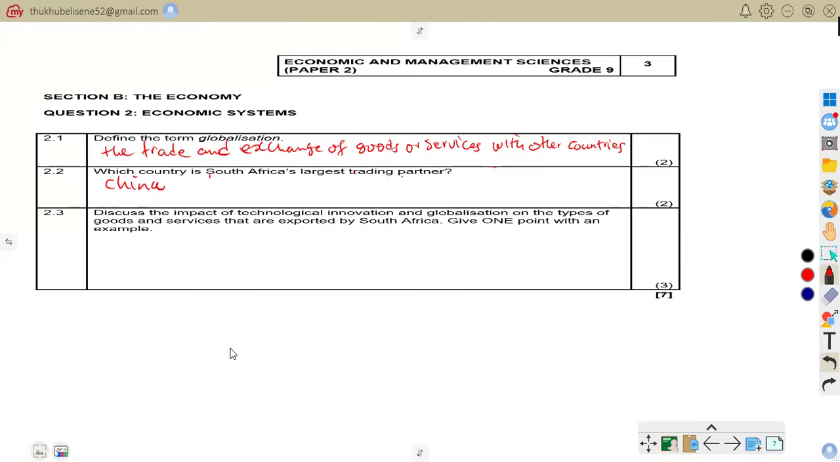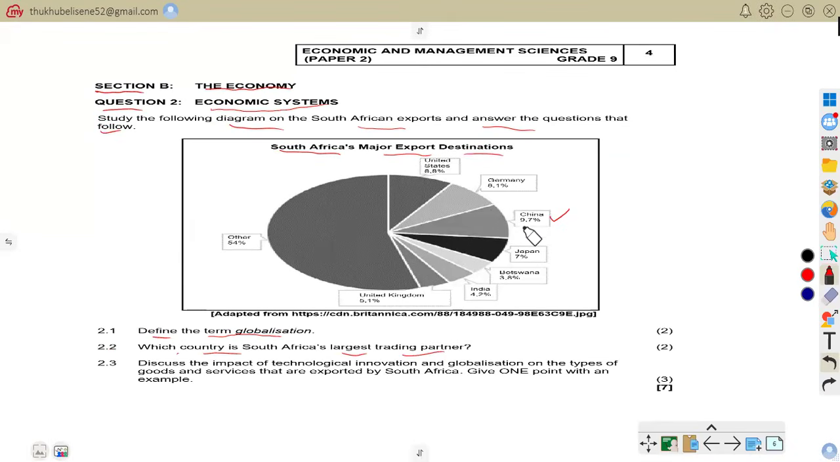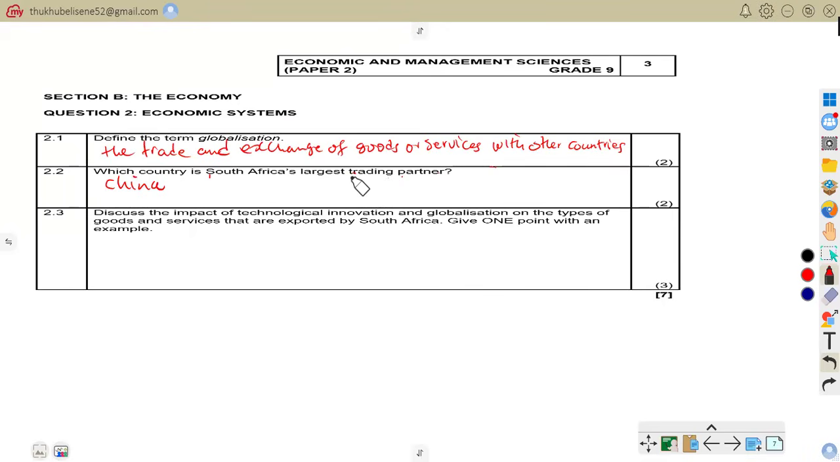So as you can see, China has 9.7 percent. China buys many South African products such as minerals and agricultural goods, making it South Africa's largest trading partner. South Africa sometimes exports iron ore and gold to China. So now let us go to 2.3.